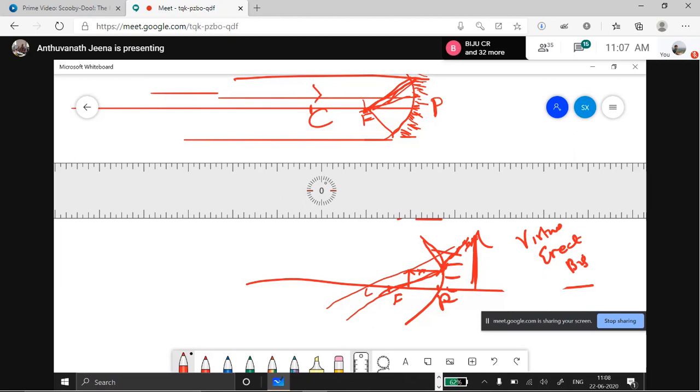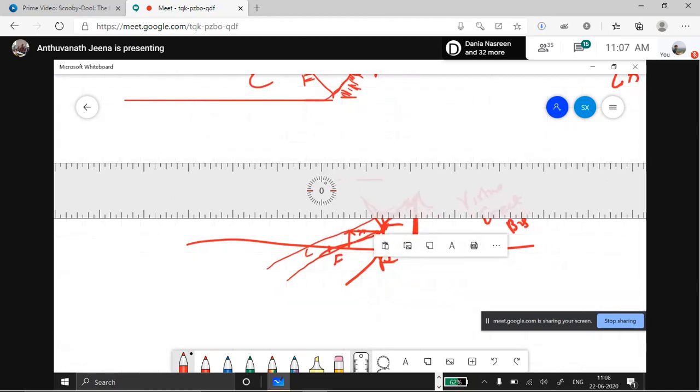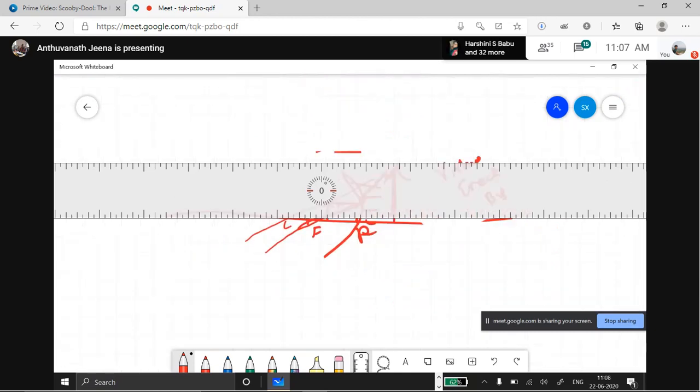Now I am going to tell you where we use this. Can anybody say where we use this? What is the application of this particular characteristic of concave mirror? Shaving mirrors, makeup mirrors.